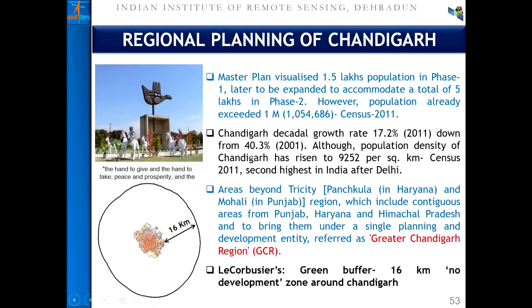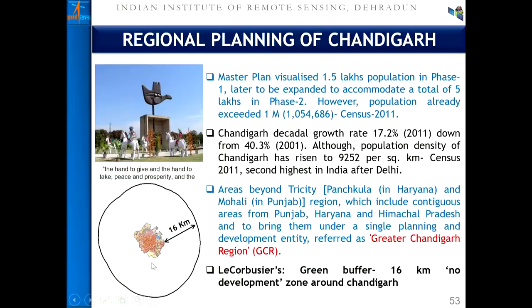We conducted a study for Chandigarh, and we all know Chandigarh is a planned city and a model city in India, which came up based on the vision of our former Prime Minister. Accordingly, at that time the city architect, Le Corbusier, also defined that there would be a no-development zone around 16 kilometers of Chandigarh city.